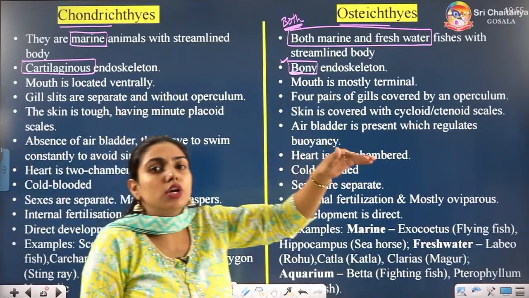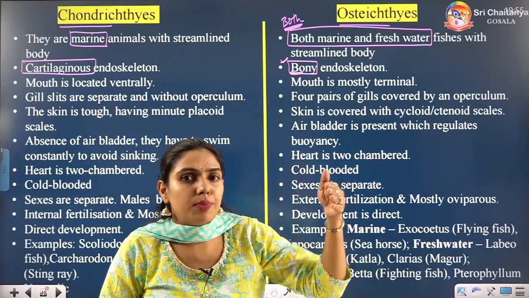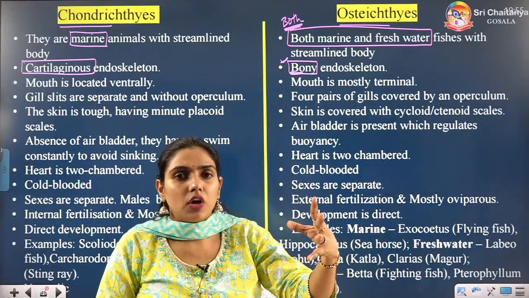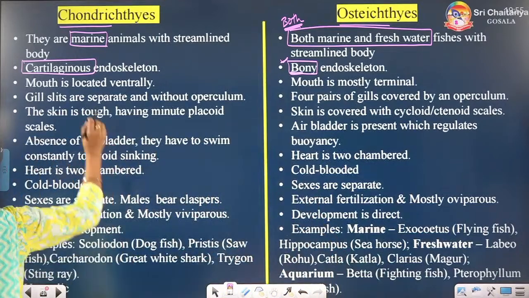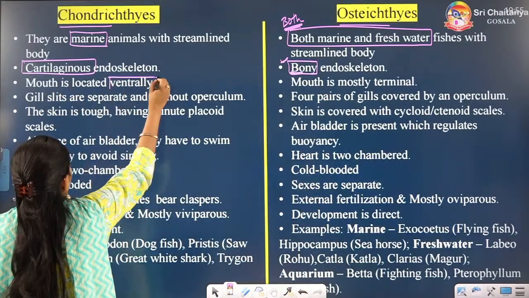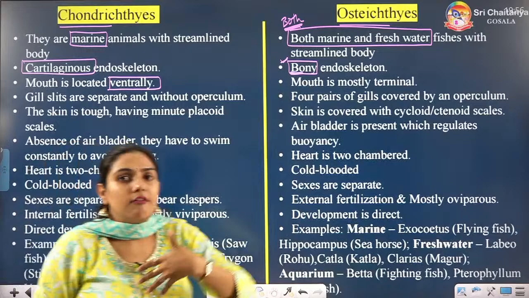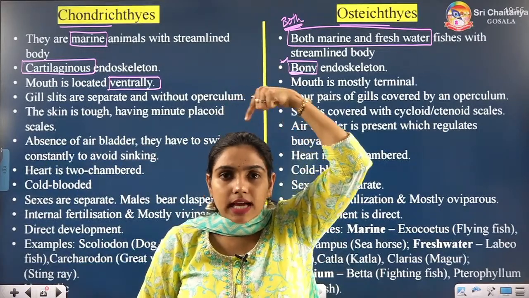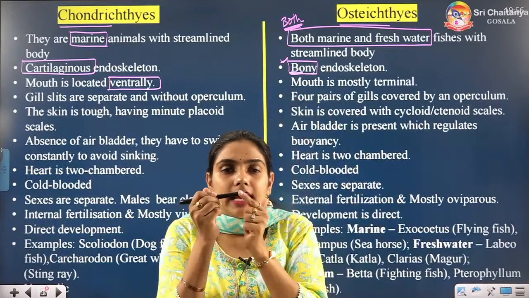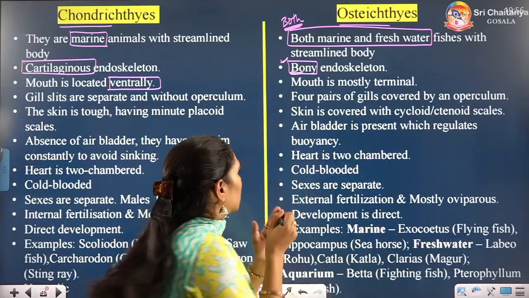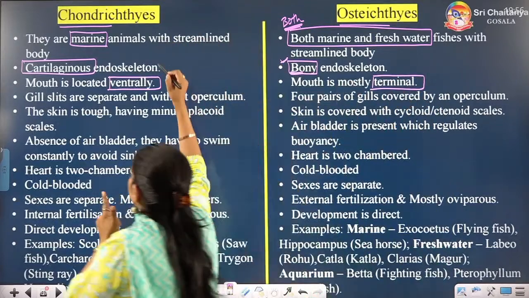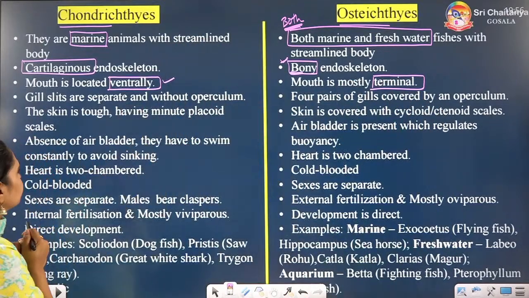Streamlined body I have told you, a body like aeroplane or ship to reduce the friction. Now, Chondrichthyes have ventral mouth. You understand? If our mouth is present here, that means that is terminal, at the end, at the tip. So, Osteichthyes have terminal mouth, Chondrichthyes have ventral mouth.